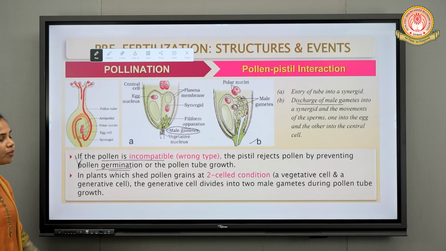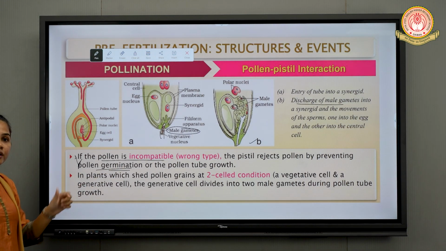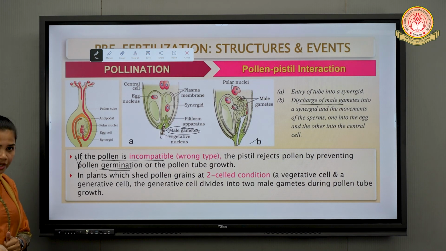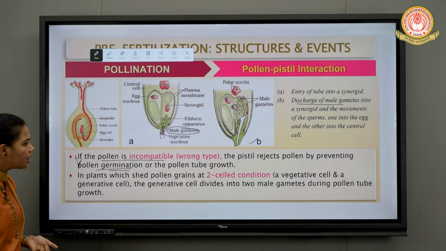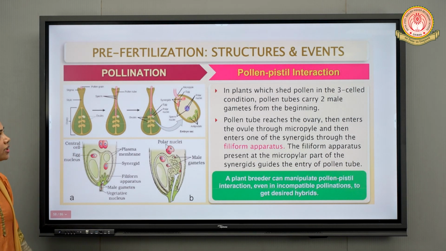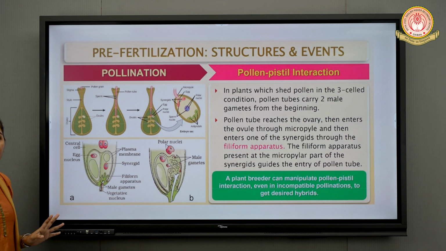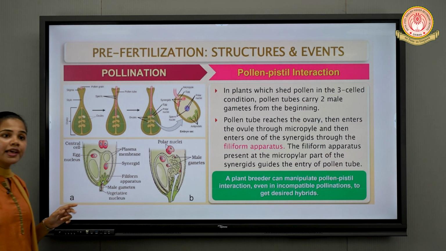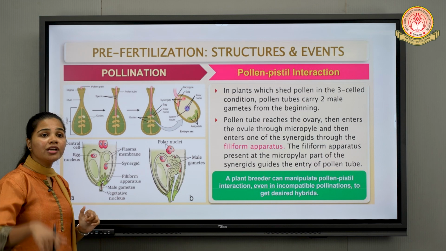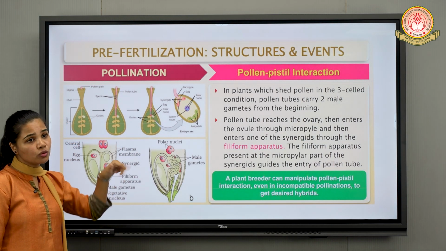Next, in plants which shed the pollen grains at the two-celled condition, that also we have discussed, the generative cell is going to divide mitotically to form two male gametes in the pollen tube. So this point we have already discussed. Moving forward, in case of the pollen grains which are shed at the three-celled stage, the pollen grain is carrying the male gametes from the beginning.